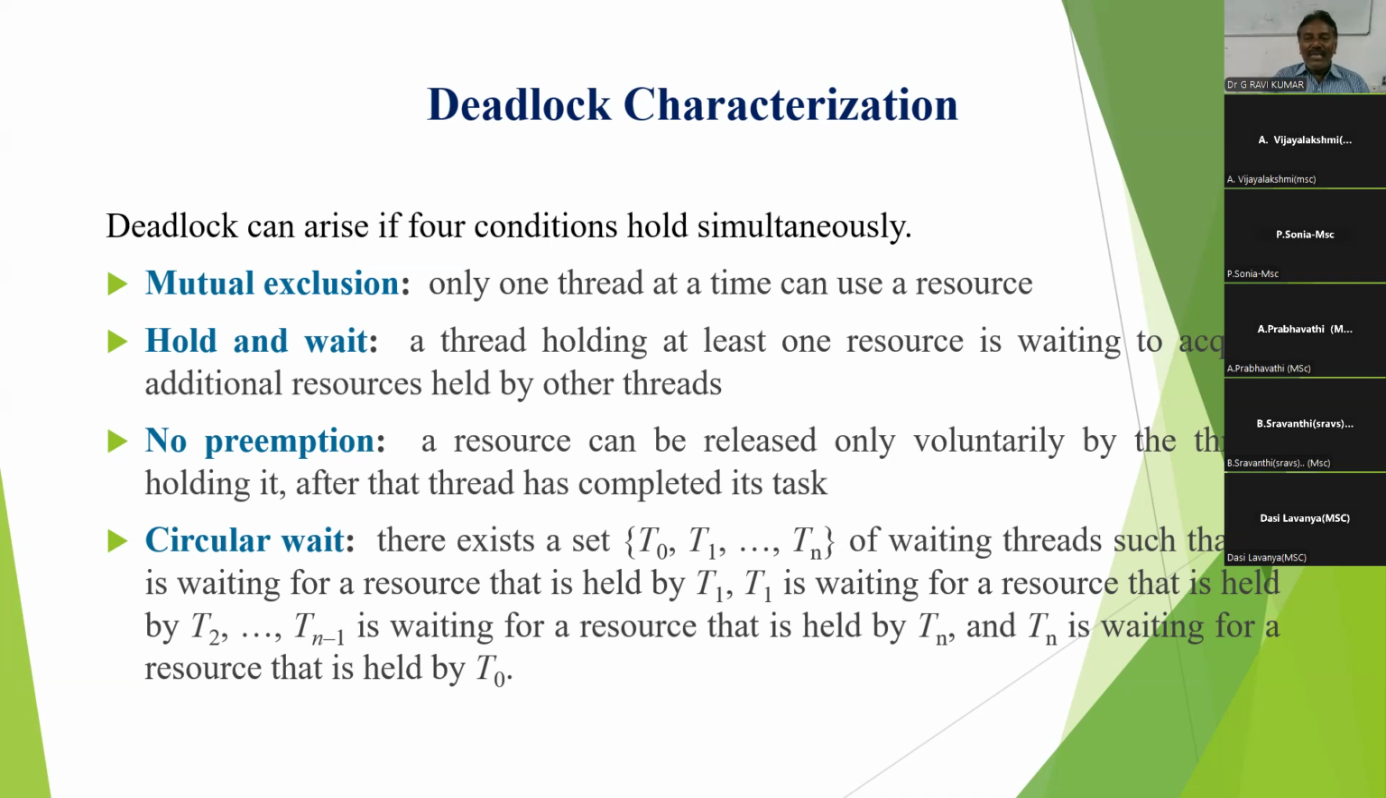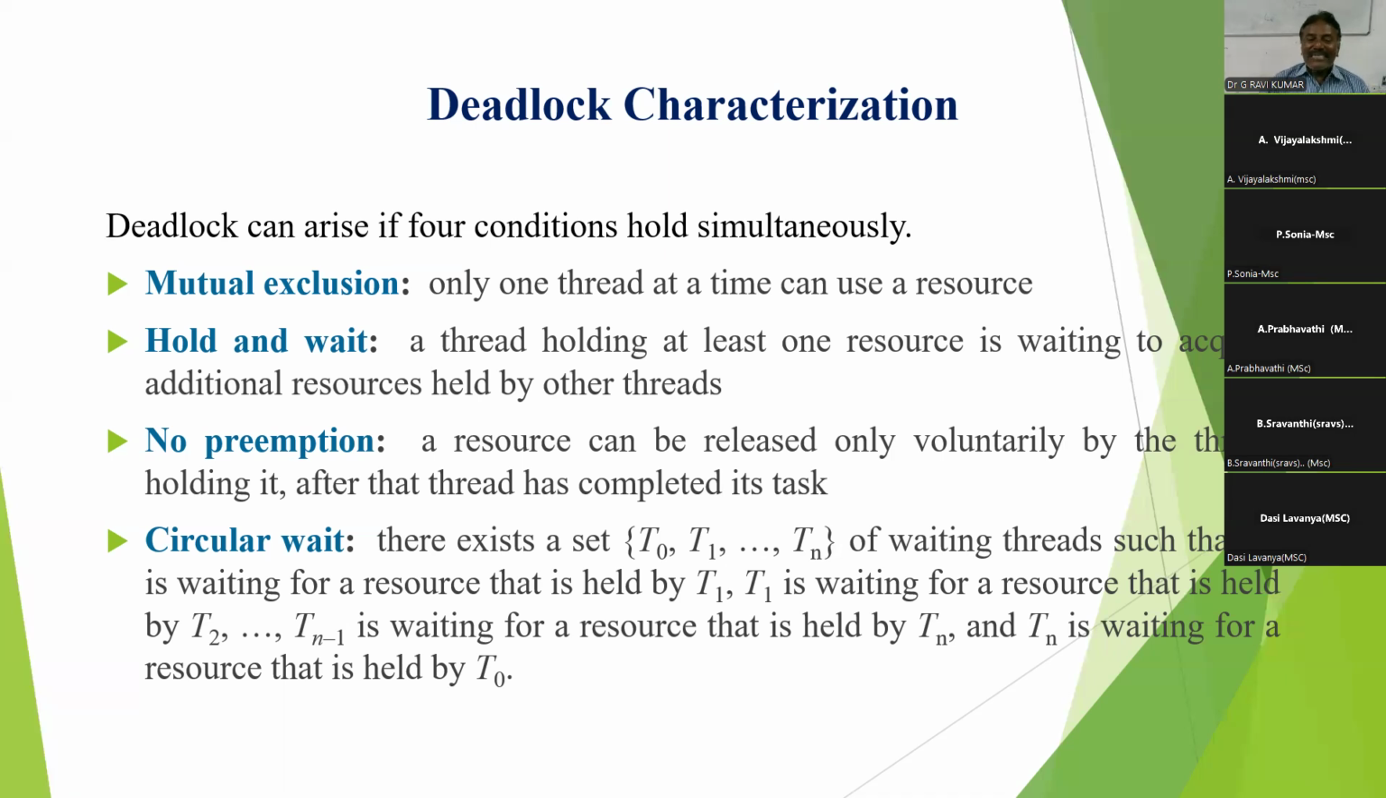To complete the execution, a process already holding one resource will require one more, and that one more is held by another process. That is called hold and wait. A resource is already held, but it requires one more also. No preemption: a resource is released voluntarily only after finishing. In the middle, there is no way to release the resource. That situation is called no preemption.